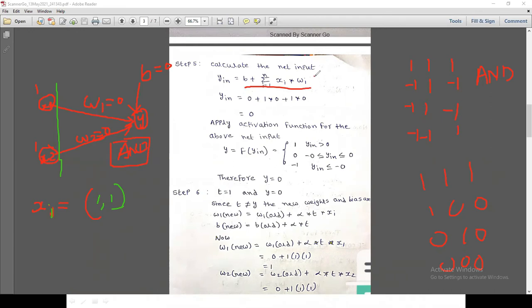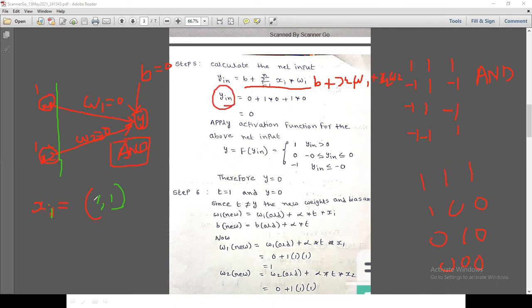That means b plus x1 w1 plus x2 w2. Here we have only 2 input lines, so x1 w1 plus x2 w2. Now we can calculate y-in.